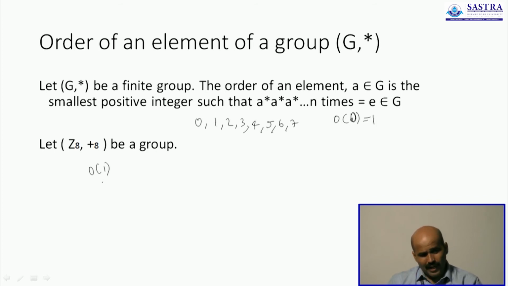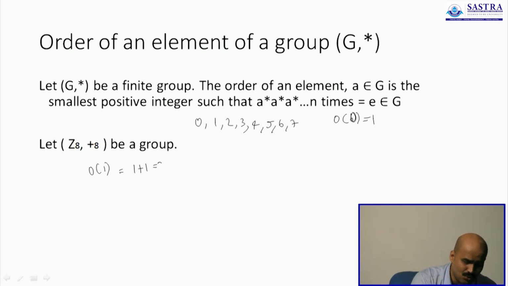If it's a normal addition process, you will never get a 0. 1 added any number of times will never be 0. But here the operation involved is addition modulo 8. So if the number is going to be smaller than 8, you are going to return it. If the number is going to be larger than 8, you are going to return the remainder. So let's check it out. The answer is pretty easy.